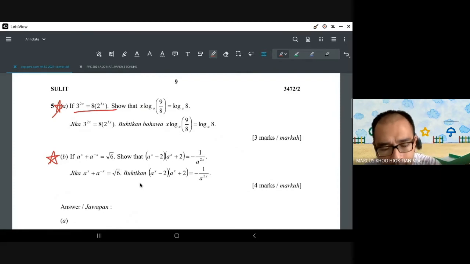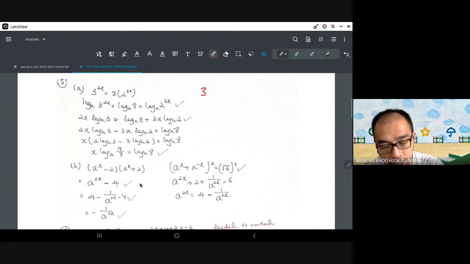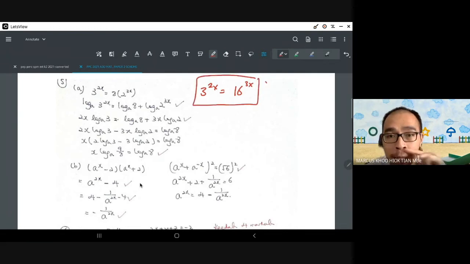The number one thing that you shouldn't be doing, and if I see this I will definitely get angry, is writing 3 2x equals 16 3x. This will bring out the ghosts from the graves.